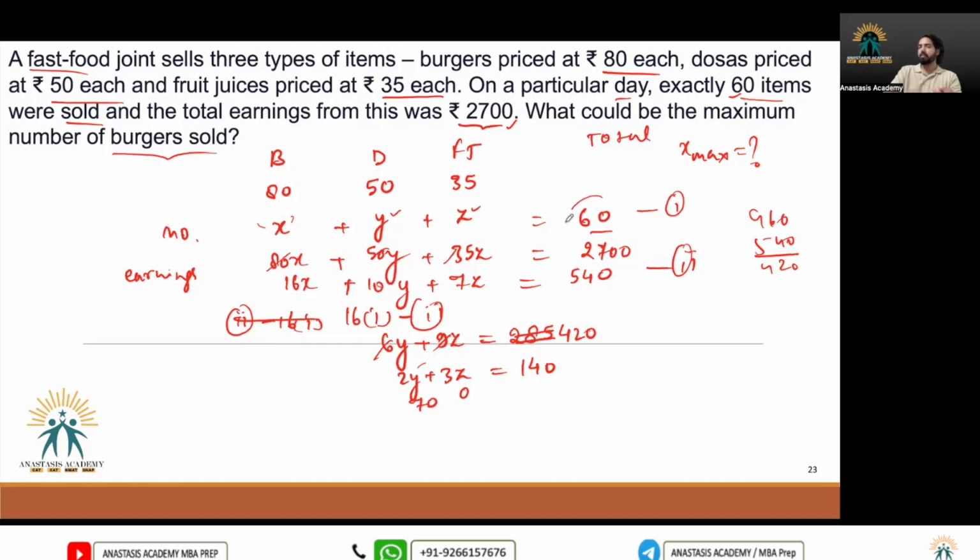The total number of items is only 60, right? But we are calculating the sum of y and z.